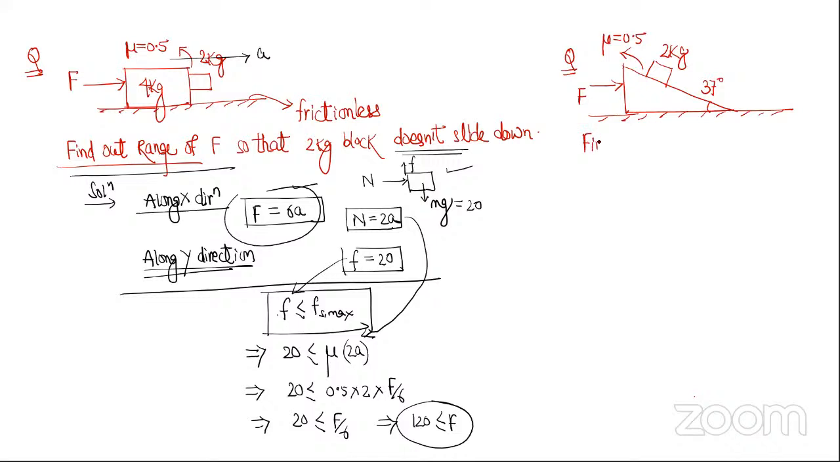Find F max up to which the 2 kg block remains at rest with respect to the wedge.